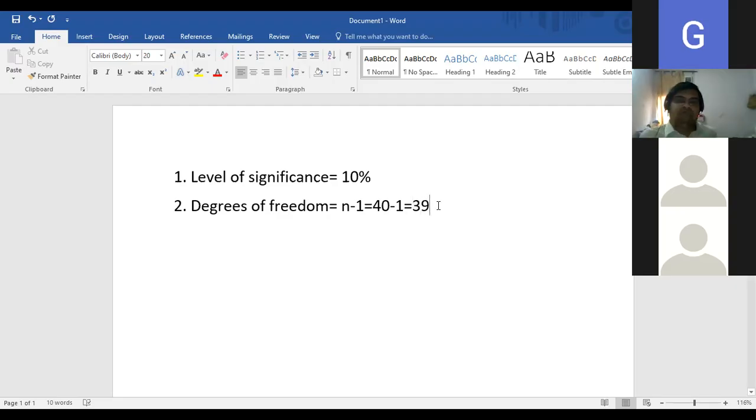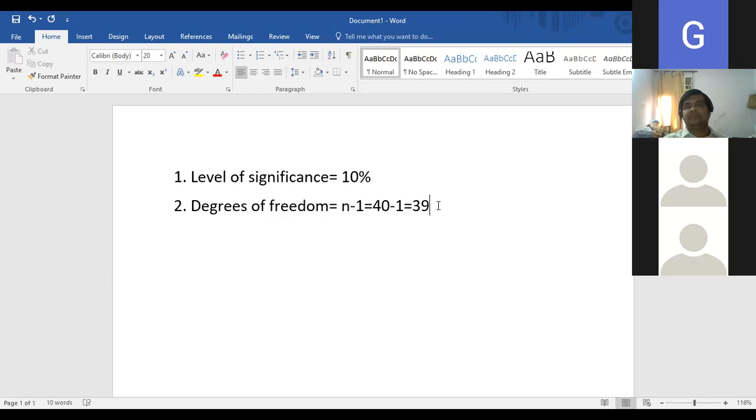Clear? We require the level of significance, which is 10% given in the problem, number 1, in our case. Number 2, the degrees of freedom. The degrees of freedom is sample size minus 1, so it is 39. Clear? So in a t table, all of you know. Please see the t table and tell me the value.